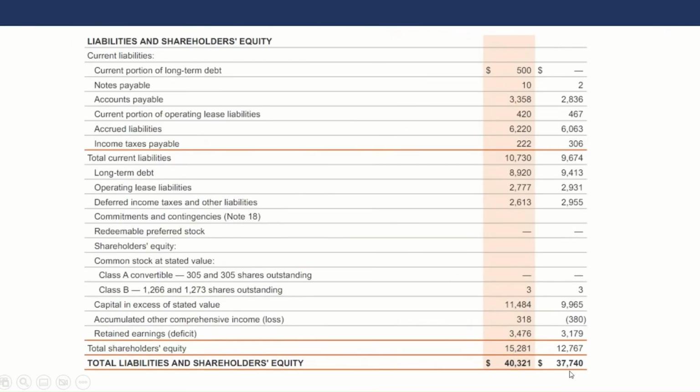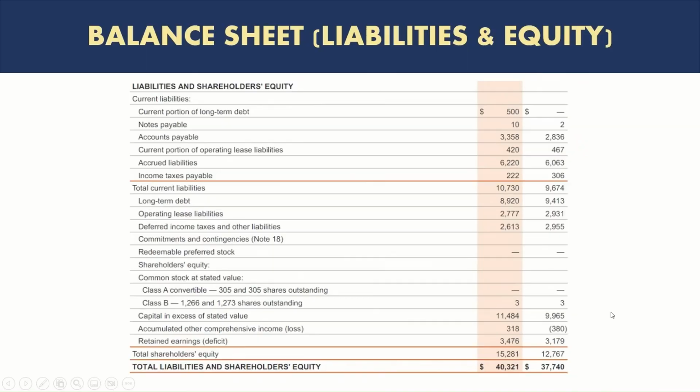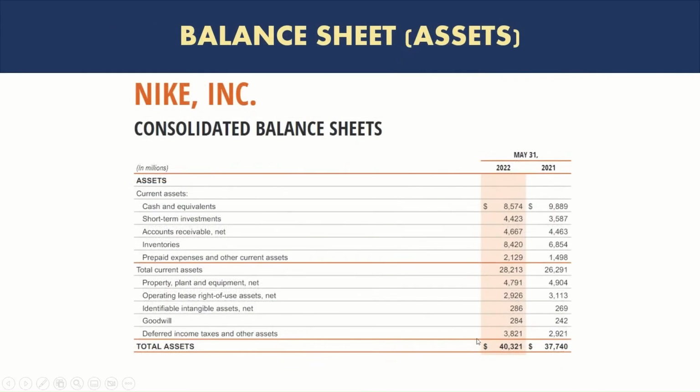If you look at the prior year, the balance sheet was 37.7 billion for equity and liabilities. And if I go back to the assets, you see assets were also 37.7 billion. So the equation will always balance. The assets will always equal liability and equity.